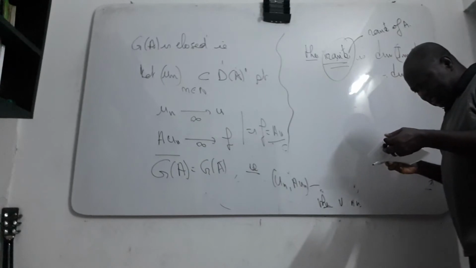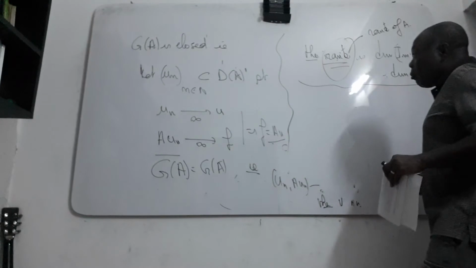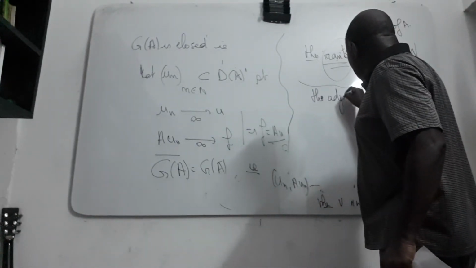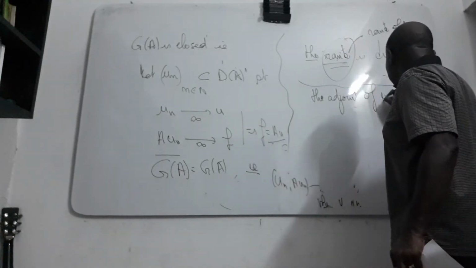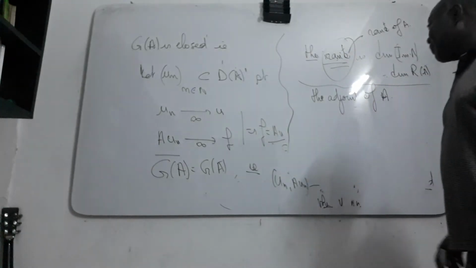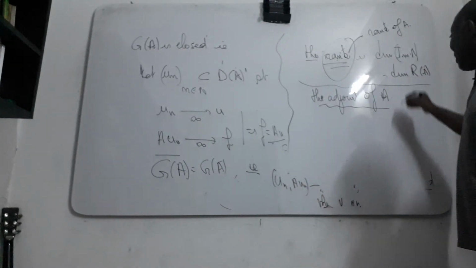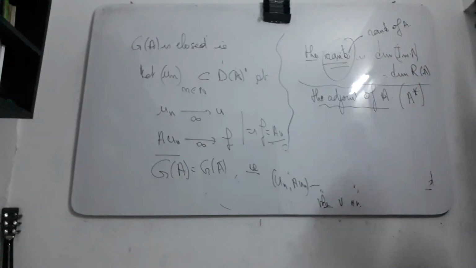Okay, so now I will give you what we call the adjoint of the operator A. We write A star, the adjoint of this one.